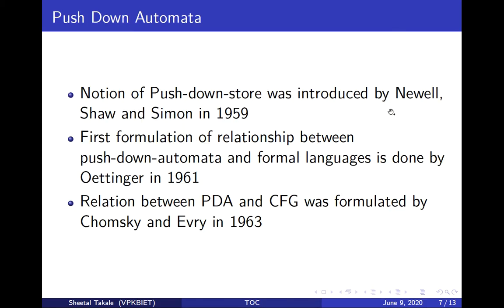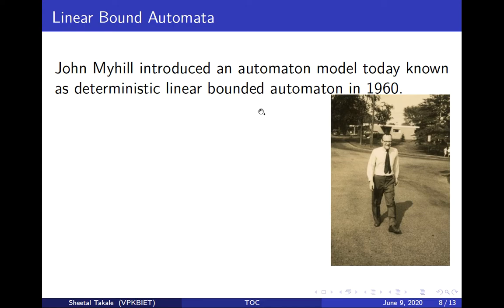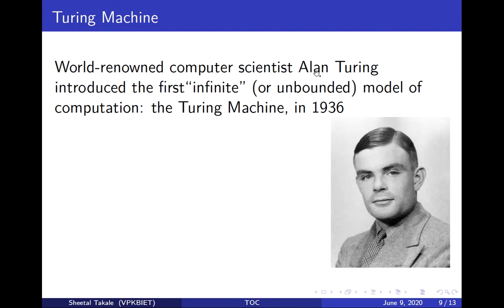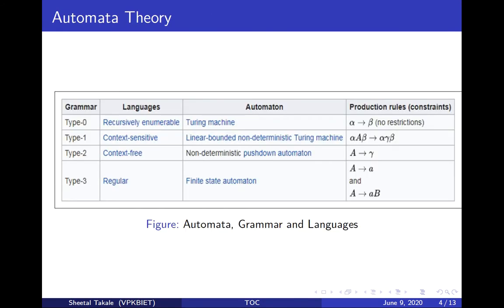Pushdown automata was introduced by Chomsky in 1959. The LBA was introduced in 1960 by John Myhill, and the Turing machine was introduced by Alan Turing in the year 1936.